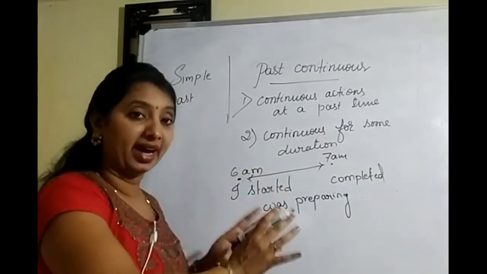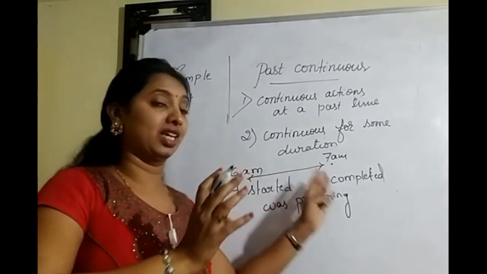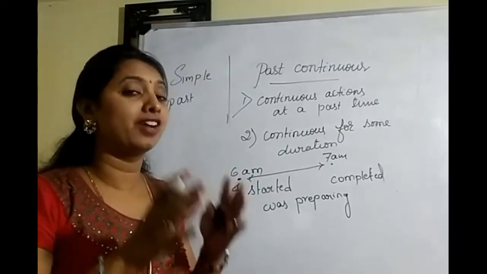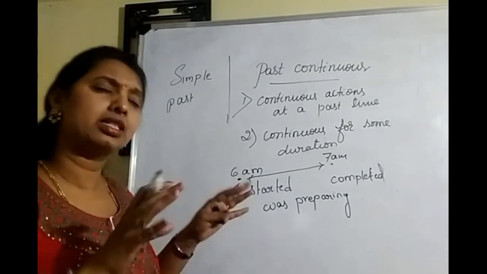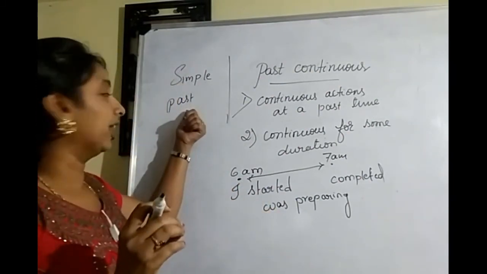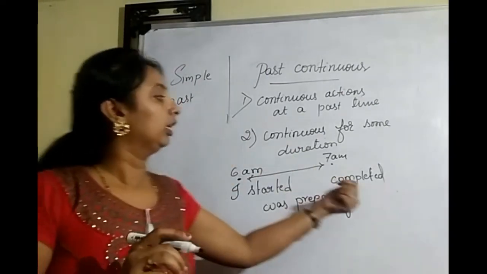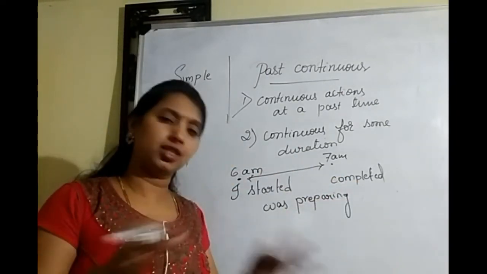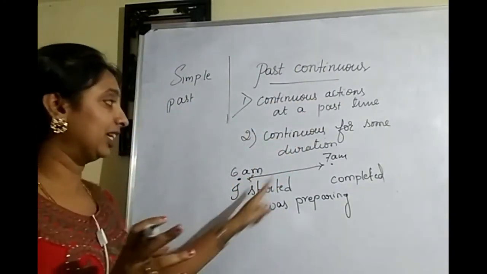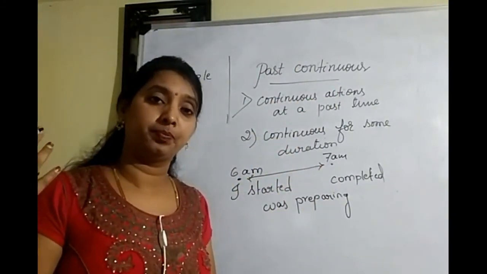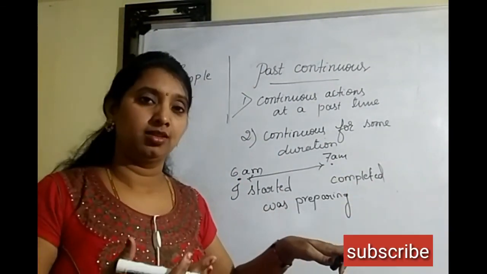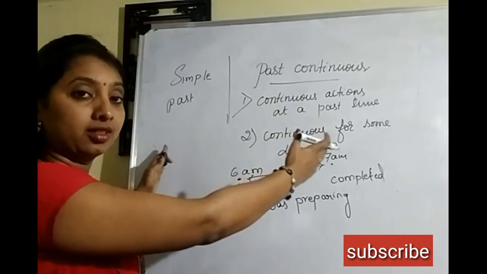I was preparing food. It means from 6 a.m. to 7 a.m. it was continuous in the past time. So, if I speak about a completed action, I started preparing food, it's just a completed action. At that time, we can use simple past tense. If I say I completed, just a completed action, I have to go for simple past. Past continuous: from this time to this time, what were you doing in the past? At that time, I have to use I was preparing food, with ing. I hope the difference between these two sentences is very clear now.